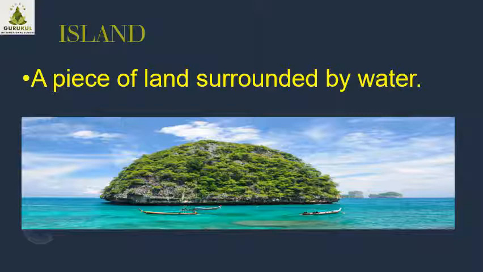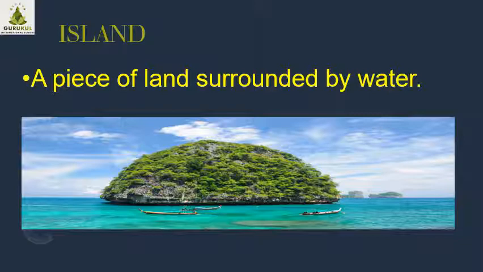Very beautiful image I have given here. You can see one piece of land, and it is surrounded by water. Maybe it is a sea or a river. Now, Sri Lanka is also an island. You might have seen the map of India. Always it is with Ceylon also. Ceylon means Sri Lanka. Sri Lanka is an island. It is a piece of land surrounded by water.